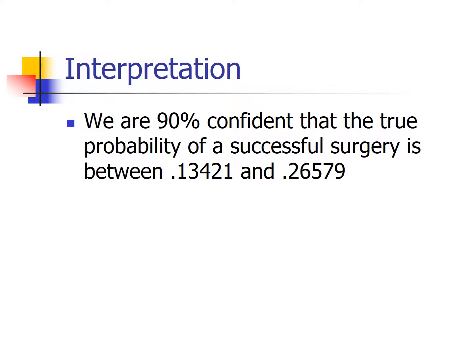That is, the doctor will give what's called the point estimate. It's the sample proportion. But in reality, there's a lot more uncertainty than what the doctor's letting on. At the 90% confidence level, the actual percent chance that the surgery could be successful could be as low as 13%, or, right, if you want to be an optimist, could be as high as 27%. That is, there's an entire range of values or range of probabilities that often doctors do not disseminate to their patients.